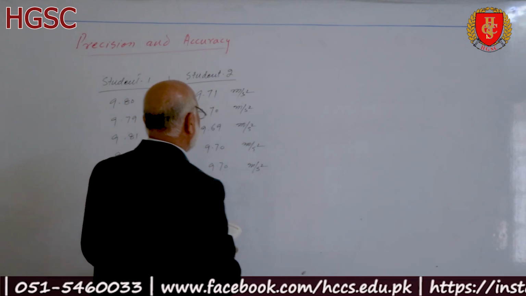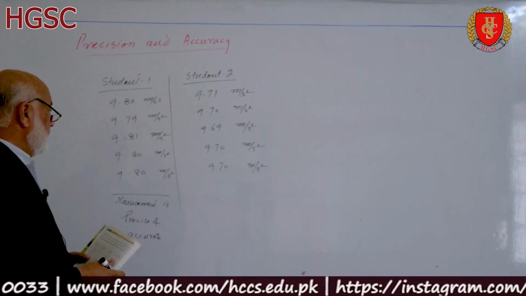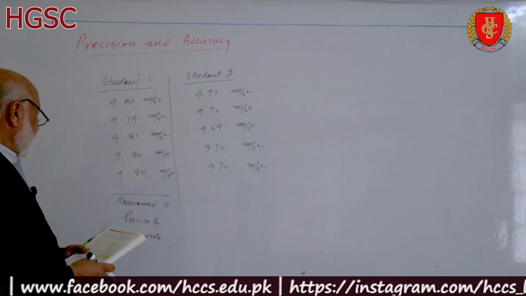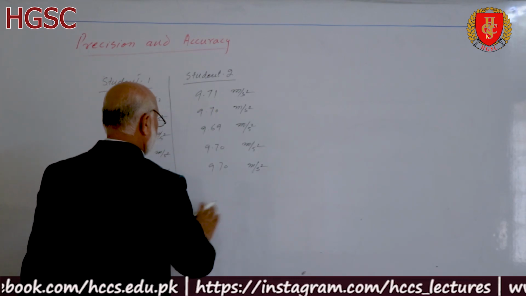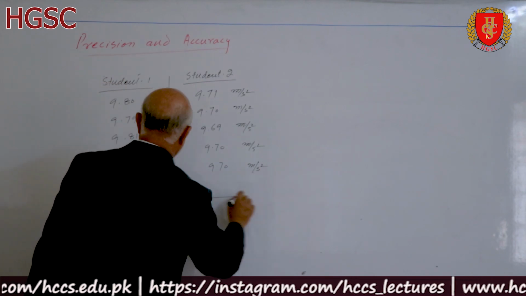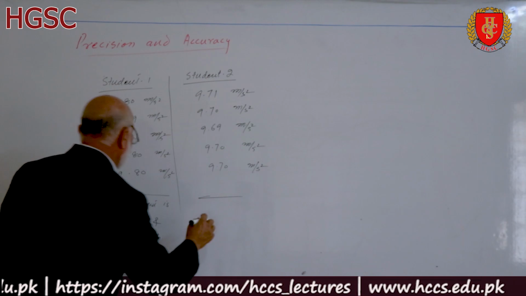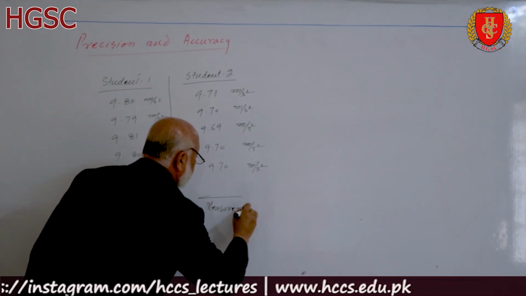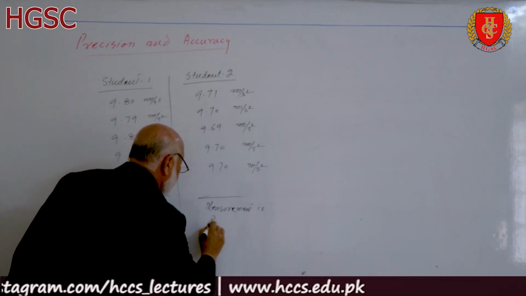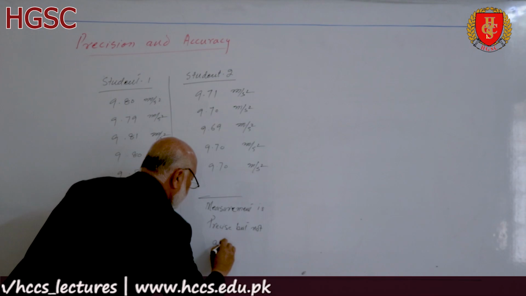The values of g measured by the second student are very close to each other, but there is a difference between the actual value and these observations made by the second student. So the result is that the measurement is precise but not accurate.